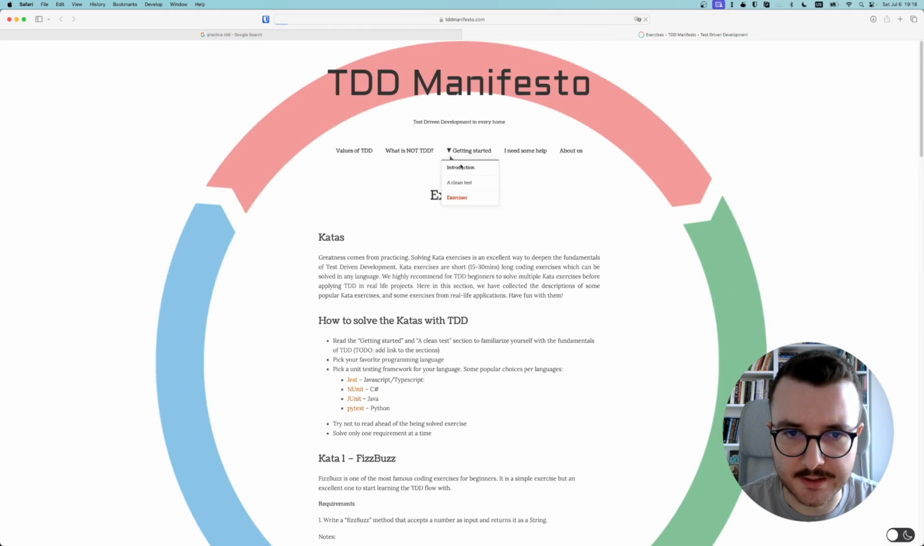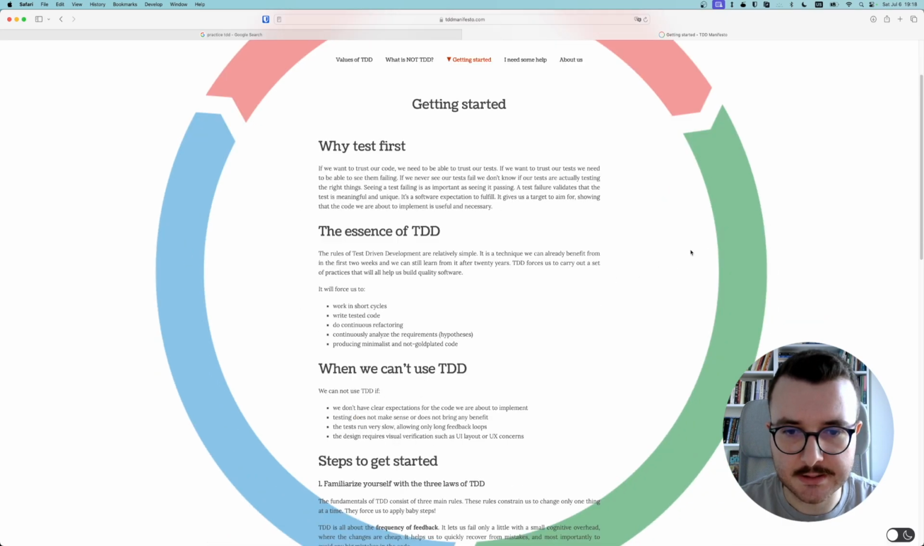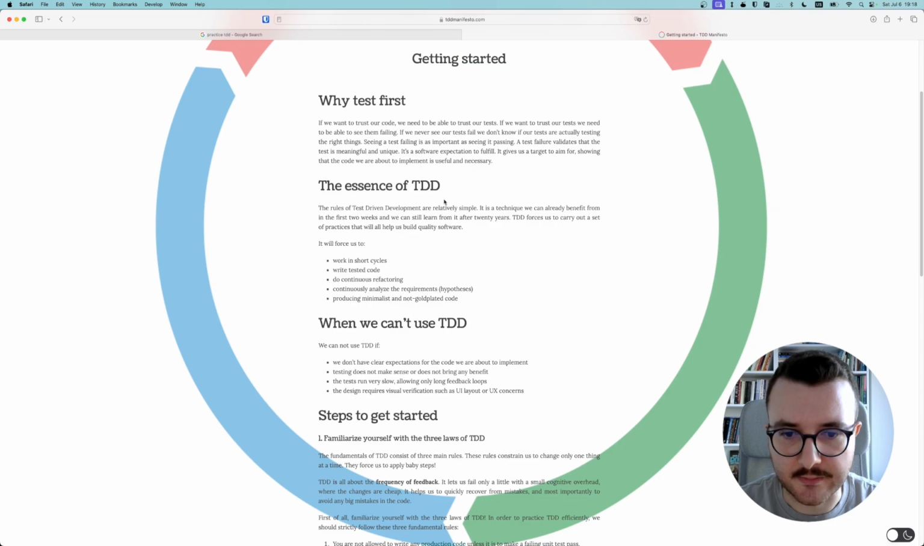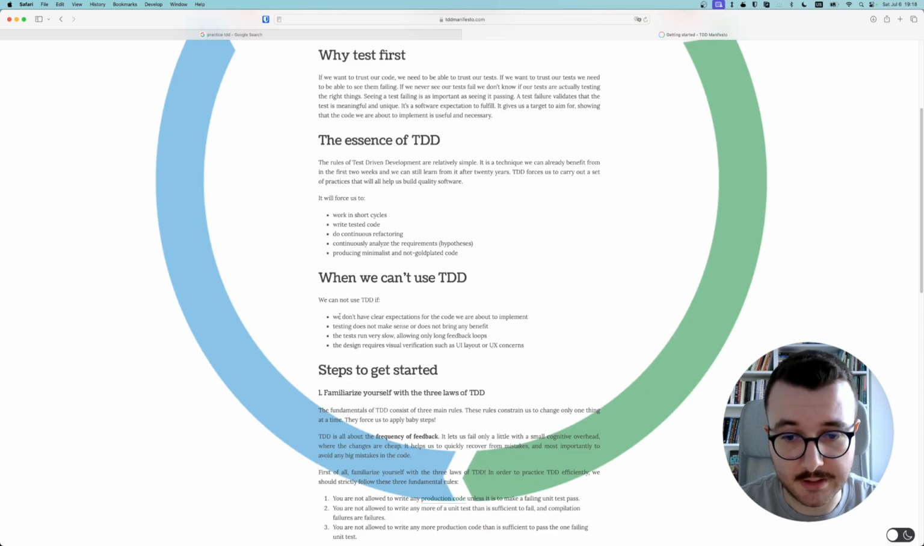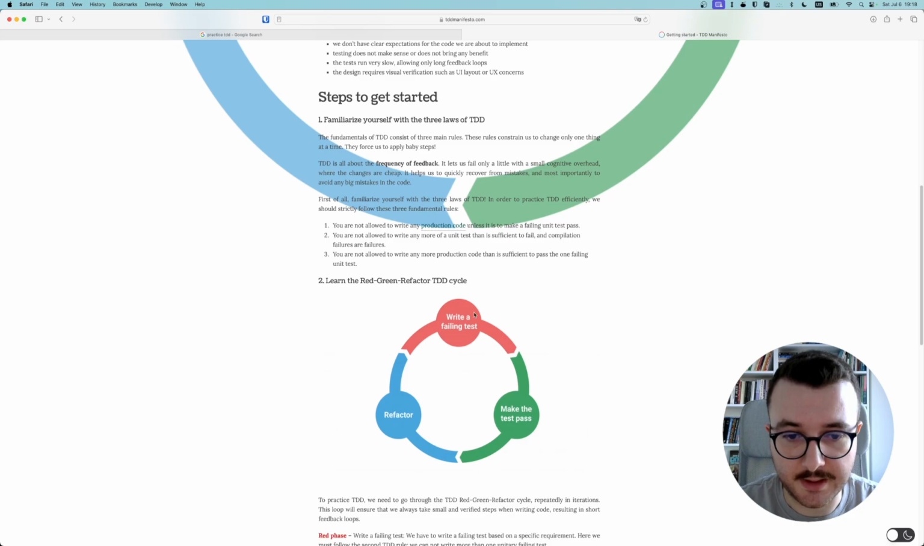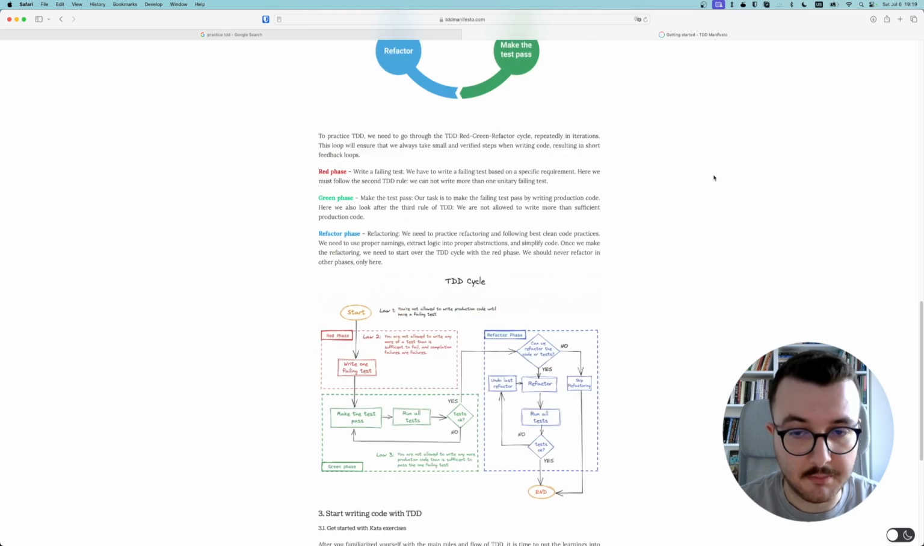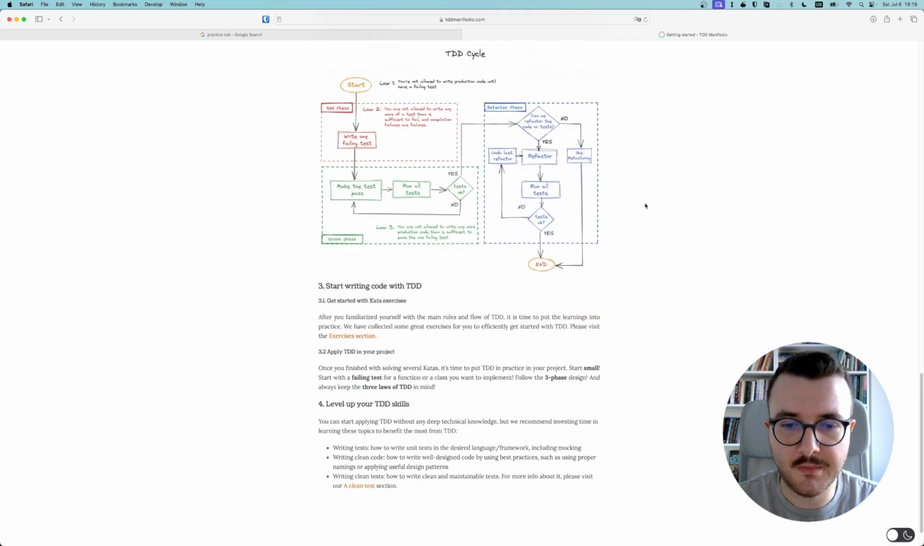But here there's a getting started, and it explains why testing first is important, and the essence of TDD, and when you can't use it. I think this is a good part. Steps to get started. Yeah, and there's the TDD cycle, which is really important. Okay, so if you read about TDD before, you're already, I think, familiar with these. But I'm here to do some exercises to practice TDD.